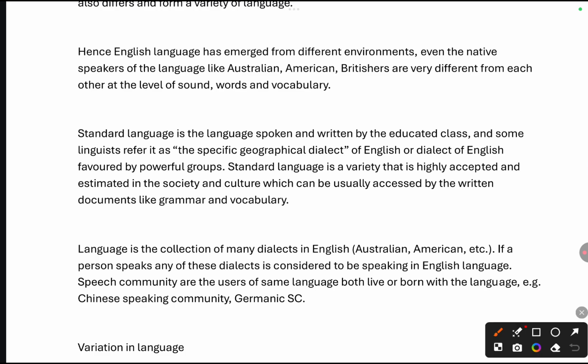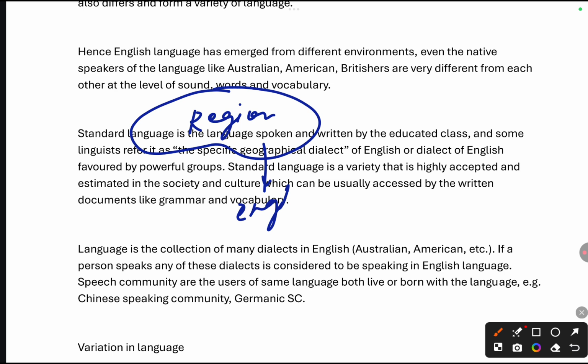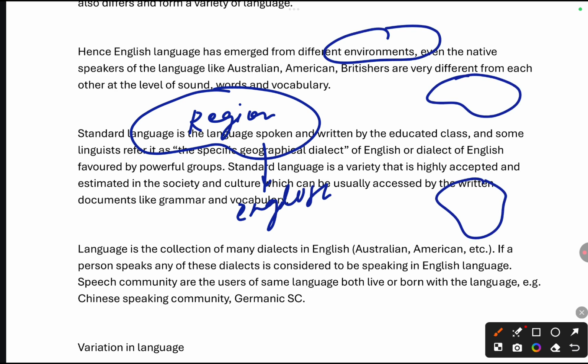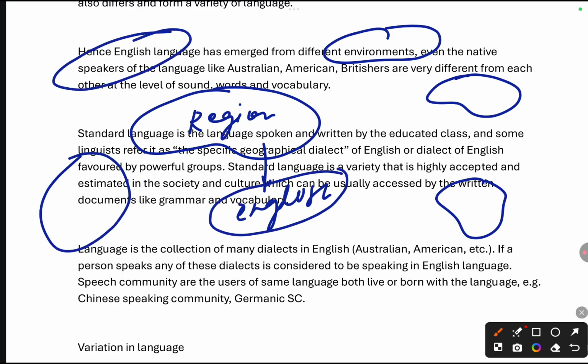What is this standard English concept? Without going into the theory, I will explain it in simple terms. For example, this is a specific region, and the people of this region will speak a certain language. For example, the people are speaking English. Now there will be other regions around the world that also speak the same language, but the people of this region will have a certain kind of written document of their vocabulary and grammar.